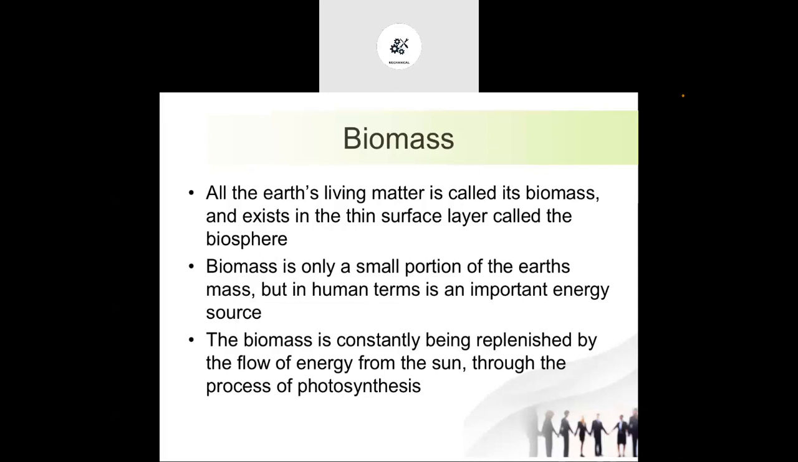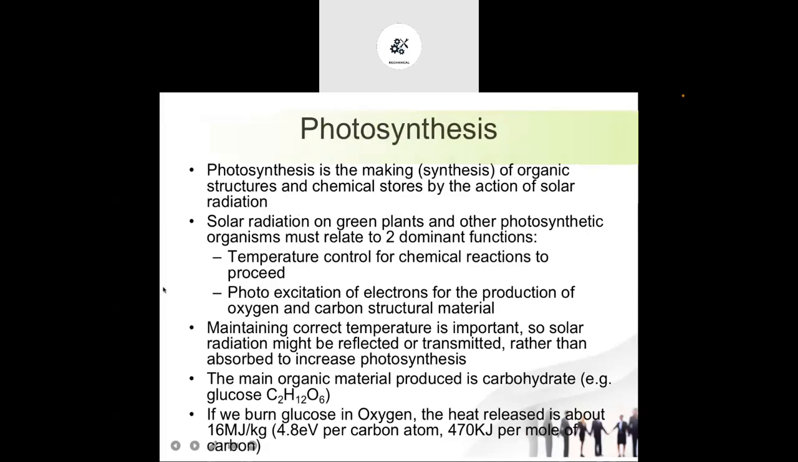Now, this biomass is constantly being replenished, because as we know, if you cut down a plant, it will regrow again using the sun's radiation and other nutrition from the surface of the earth. So it is constantly being replenished, and we can say it is a constantly renewable energy. The flow of energy is from the sun through the process of photosynthesis. You already know the idea regarding photosynthesis.